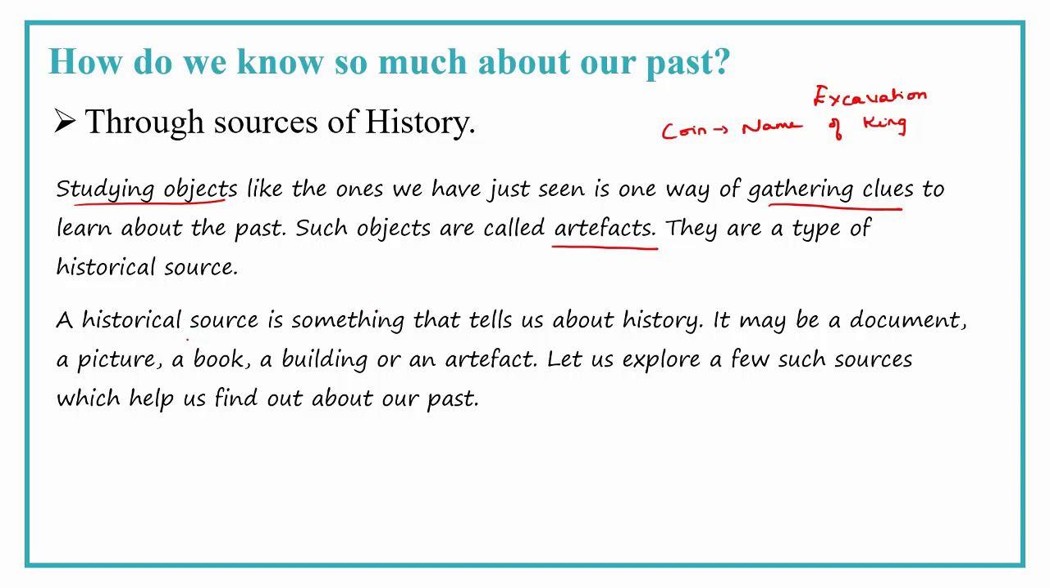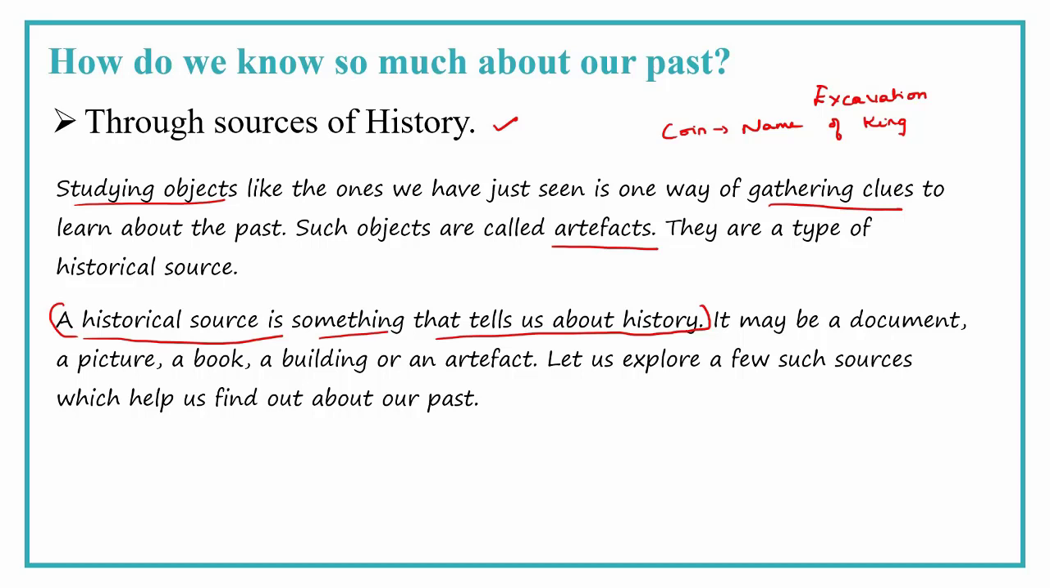So what is a source? How do we know about the past? Through some sources. What is a source? A historical source is something that tells us about history. What is a historical source? It can be a building, Charminar. When was it built? We see Buddha Stupa in Nelakondapalli. What does it tell? It tells that Buddha's disciples stayed here.